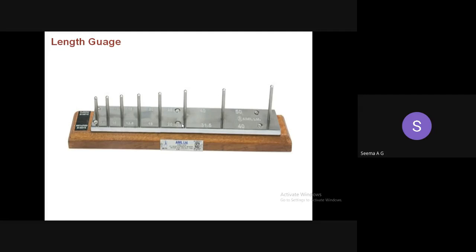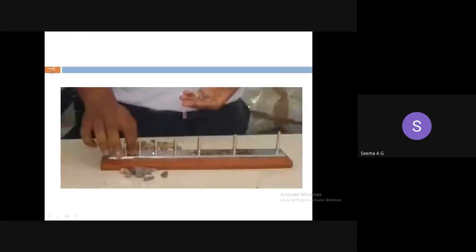That means the thinner dimension, the thickness, is kept parallel to the slit. So here the particles are passed through the length gauge in such a way that the largest dimension is coming parallel to the slit.